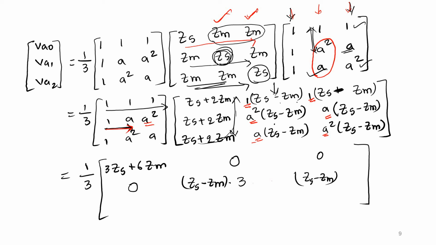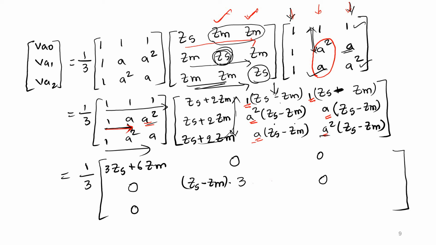Now 1 into 1 is 1, a into a square is a cube, and a square into a square is a power 4. Again we know a power 4 value is equal to a, so 1 plus a square, and this complete term will be 0. Now the last row: 1 plus a plus a square. Again here Zs plus 2Zm is common, and 1 plus a square plus a term is 0.